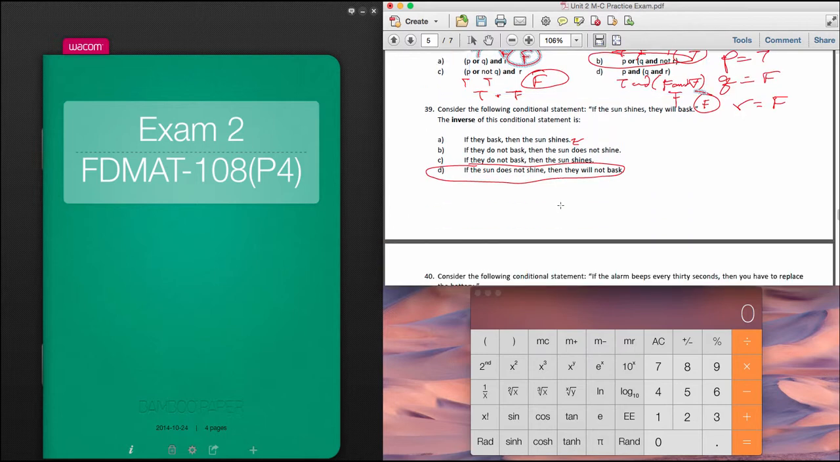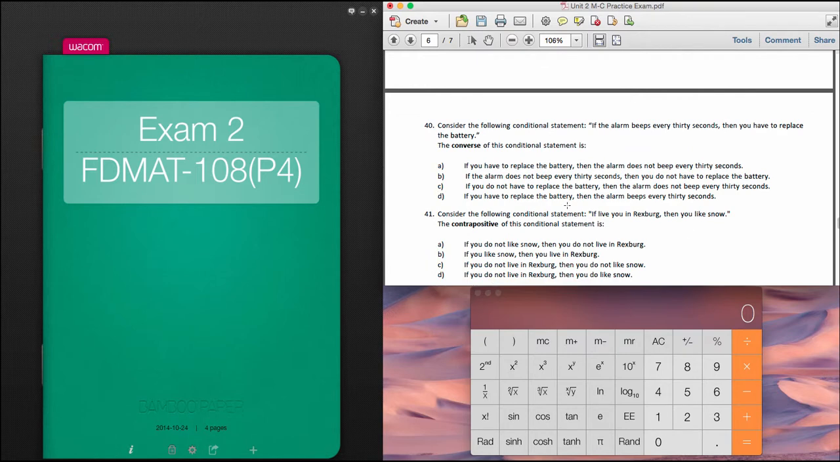Okay, so on 40 it says, consider the following conditional statement. If the alarm beeps every 30 seconds, then you have to replace the battery. So we're looking for the converse of the statement. Remember, that's where we flip the situations, where if you had to replace the battery, then the alarm beeps every 30 seconds. Okay, so if you have to replace the batteries, we're good so far, then the alarm does not beep. Okay, well that throws it out, that's not a converse, because we can't negate it.